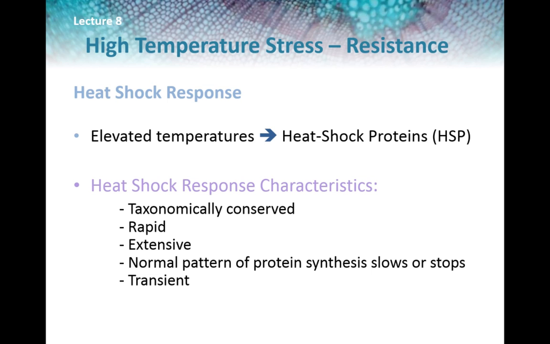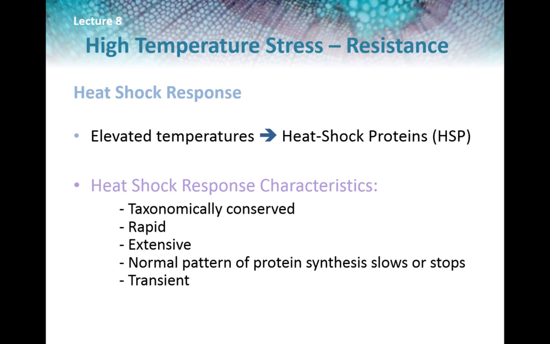The heat shock response is very widespread taxonomically. It was discovered in Drosophila but has subsequently been detected in bacteria, insects, vertebrates including mammalian cell cultures, and higher plants. It has been found in all organisms checked so far except perhaps for 2 species of Hydra.